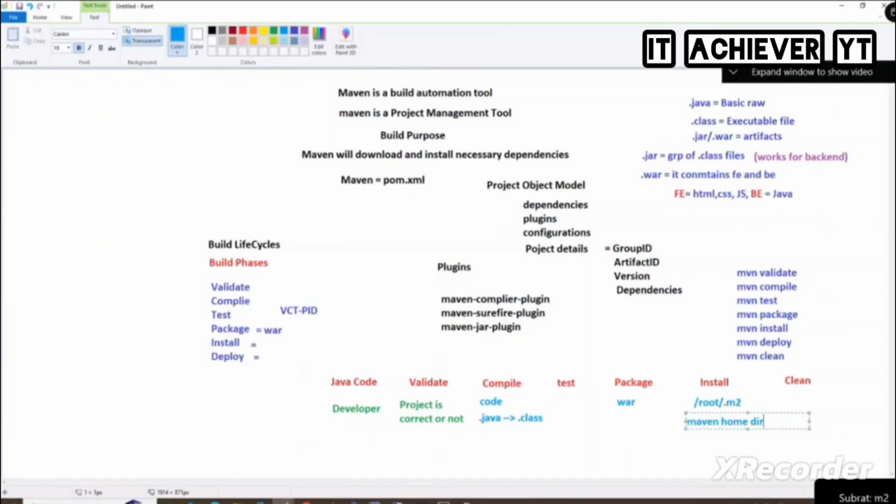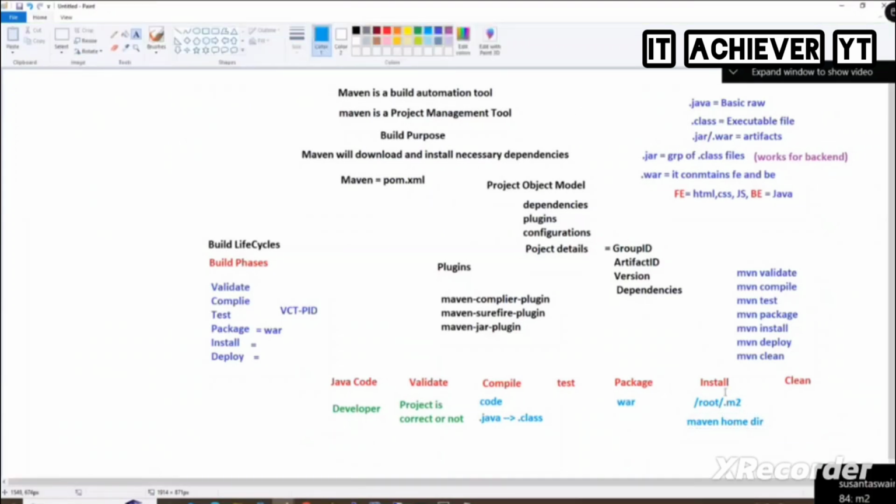Where is the home directory? Under root, .m2. Dot represents hidden. So all your project information will be copied into which directory? M2 directory. All the artifacts will be copied. If someone asks you what is the home directory of Maven, then what do you say? M2.